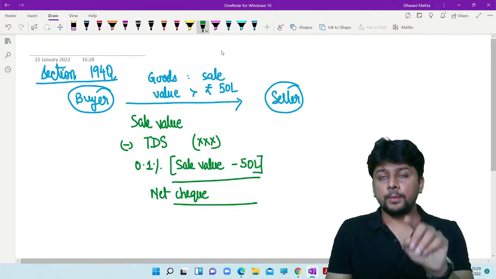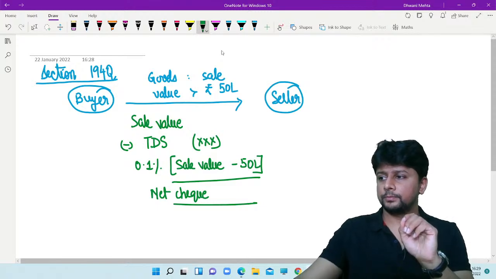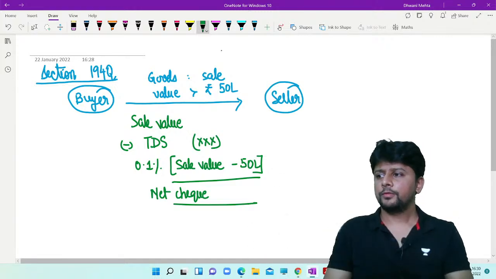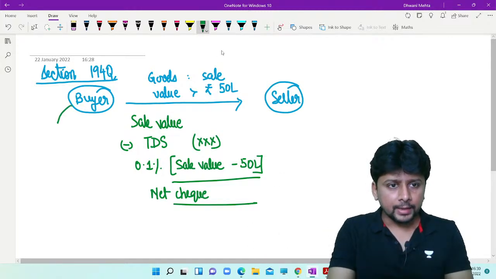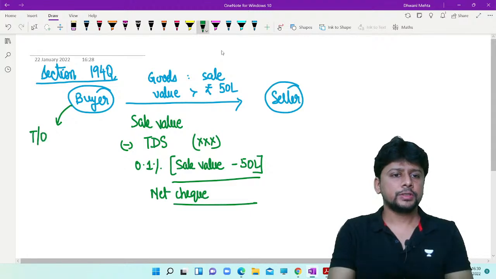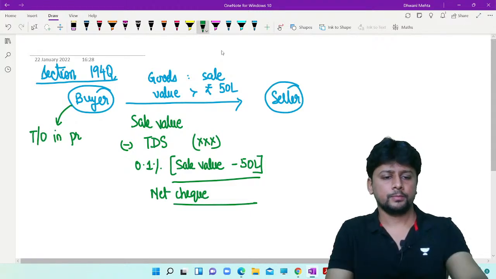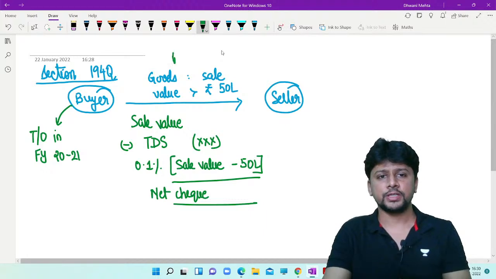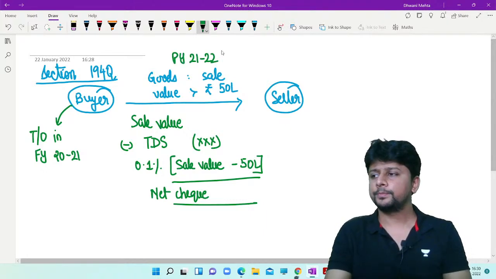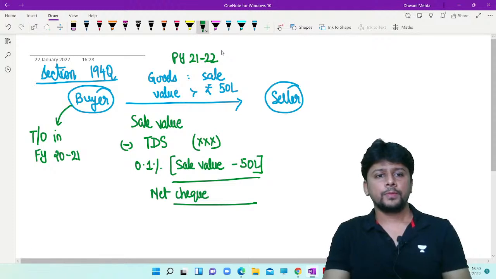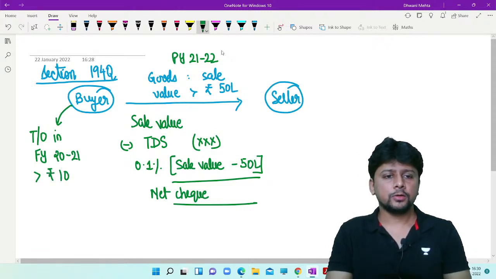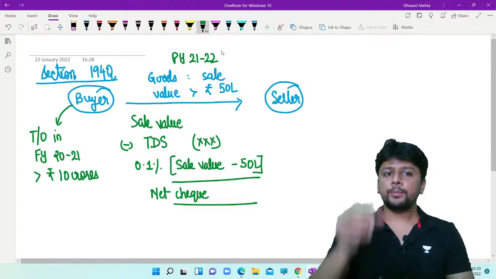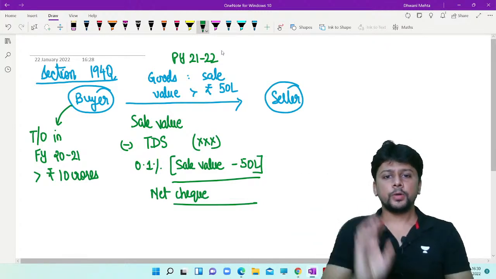Now for this provision to apply, the buyer should be someone whose turnover in the preceding financial year, that means, for my example, financial year 2021, we are talking about goods which are sold in the current year 21-22, so one year ago, the turnover exceeded 10 crores. Then the buyer is supposed to deduct 0.1% tax.